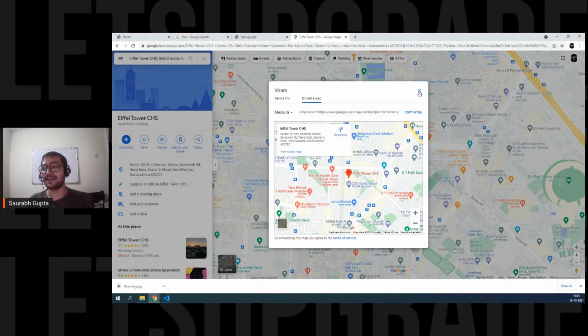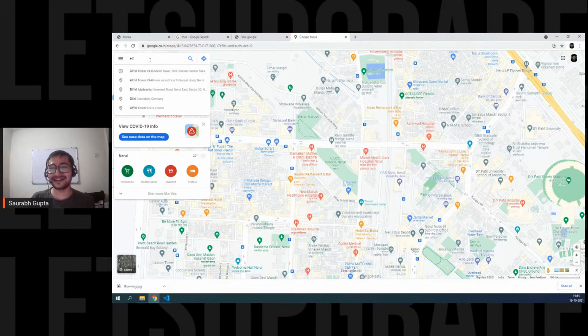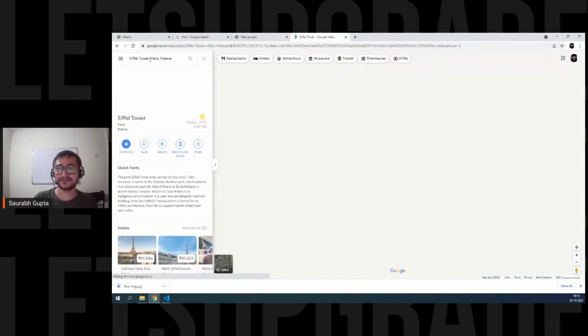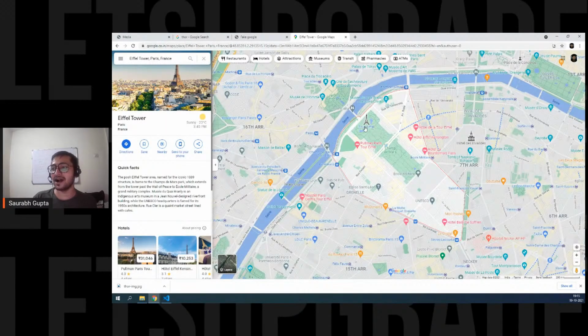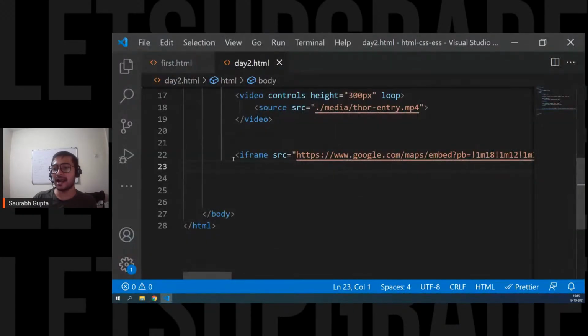Let's take the actual Eiffel Tower. So sorry for that. Let's take a real Eiffel Tower. Where is Eiffel Tower? Yes, Eiffel Tower, Paris, France. Here we go. Eiffel Tower. Share, embed, copy the HTML and paste it.